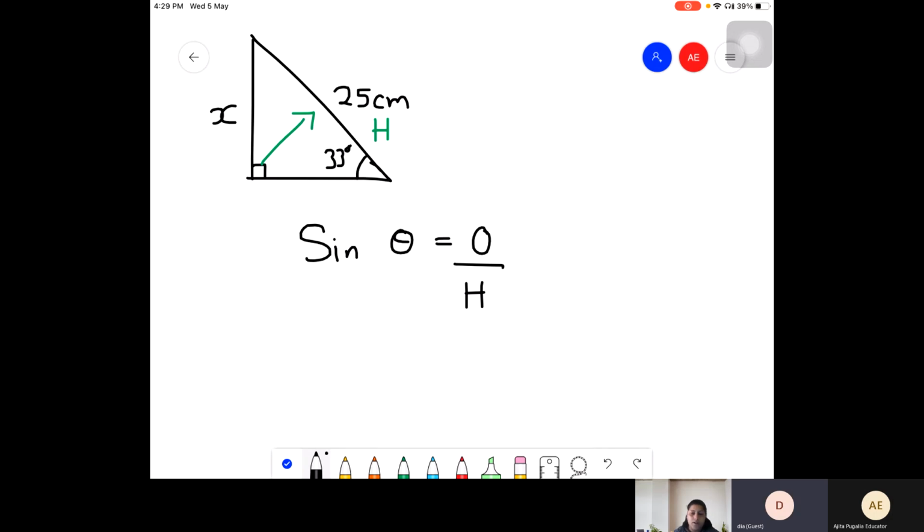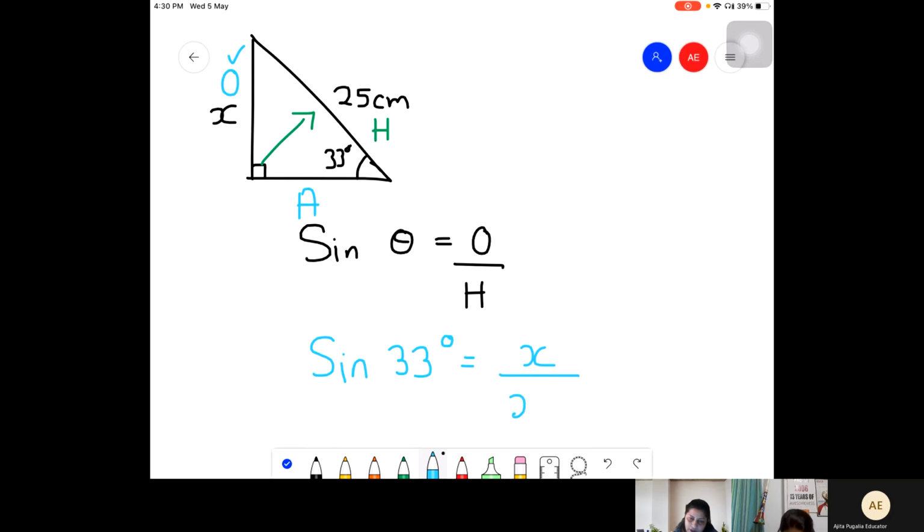Yes, ma'am, I can. Okay, now better. Diya, did you understand how to judge it, बच्चा? Yeah, hypotenuse will always be the opposite side of 90 degrees, that's for sure. And according to the angle given, you will name it as O and A. So bacha, H. Since O is to be found out and H is given, you'll use the relationship of OH, that is sine. So sine 33 degree is equal to O is X and H is 25 centimeters. Yes, right?